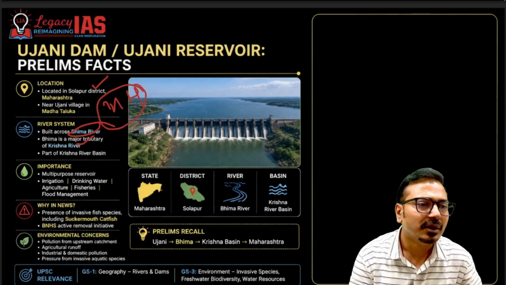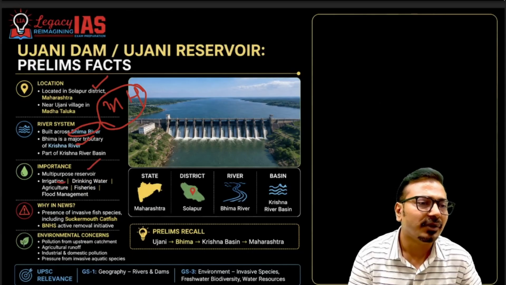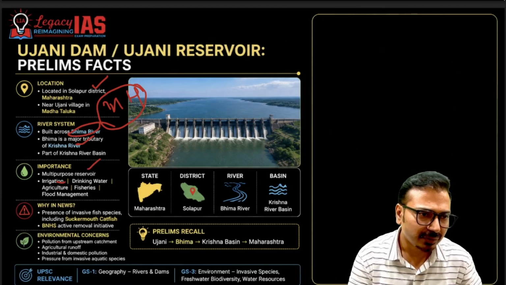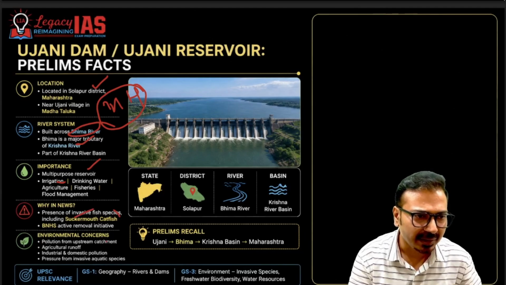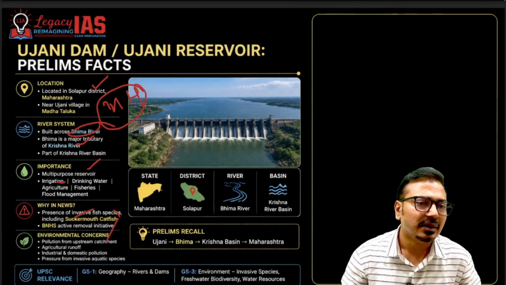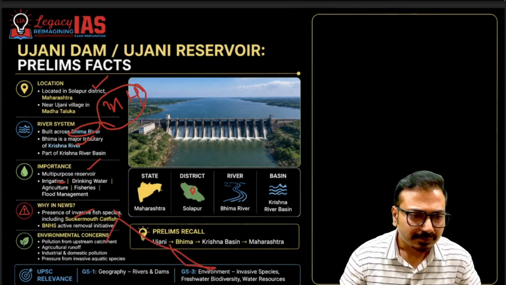It is a multi-purpose project: reservoir, irrigation, drinking water, agriculture, fisheries, and flood management. So this particular fish species has created a problem. That's why it is in news. There are also other environmental concerns like pollution in the upstream catchment area, agriculture runoff, and all these things. So this is the basics about Ujni Dam.